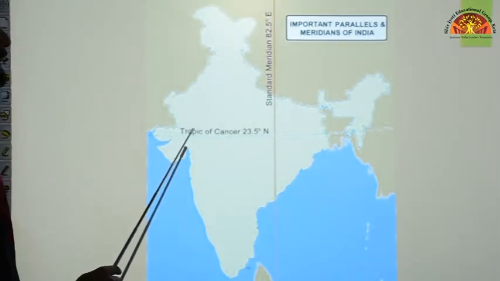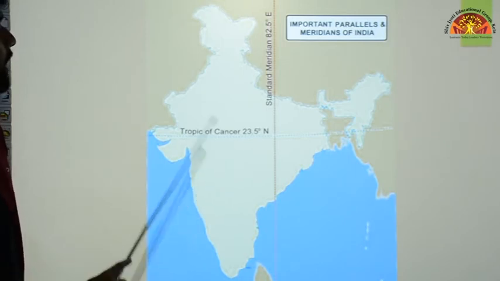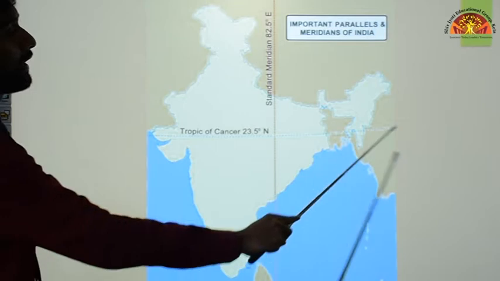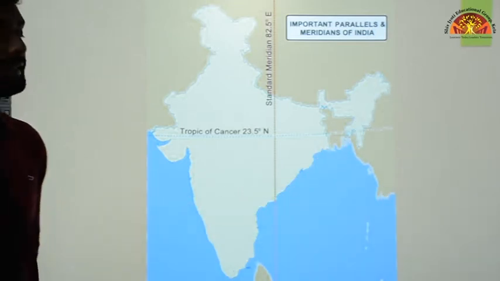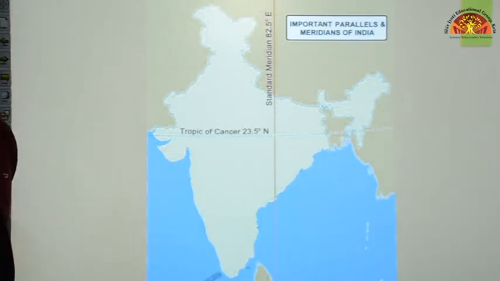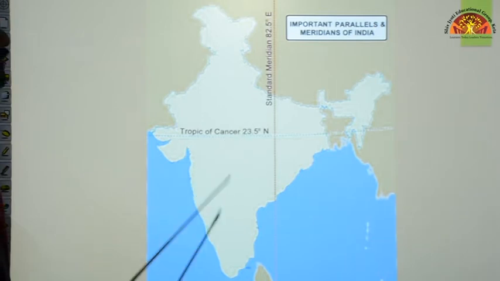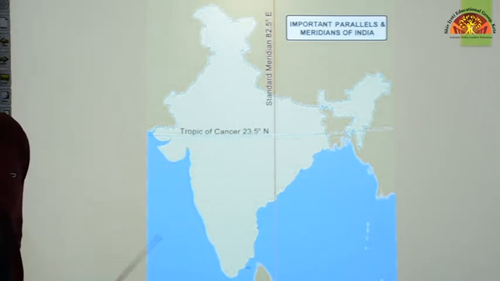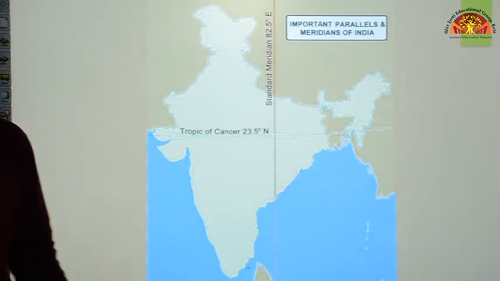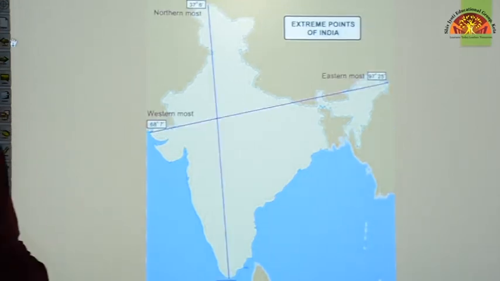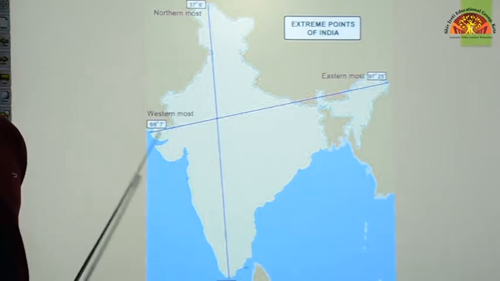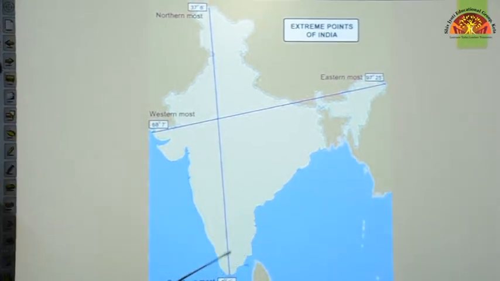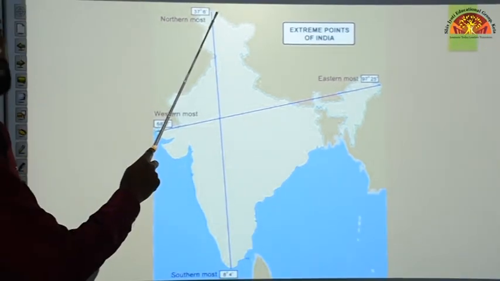This is the longitude that we use to calculate the time of the entire country. Now Tropic of Cancer, mark a line starting from Gujarat and all the way to the end of India, okay? That is our Tropic of Cancer. It is 23.5 degree north, okay? It divides our country into the northern part and the southern part. Now on the same map you have to mark the east and westmost extent and the north and southmost extent. Okay, so start from Ladakh on the top.